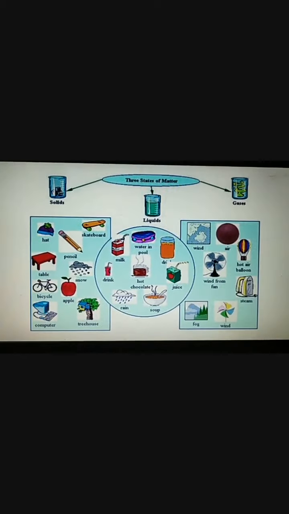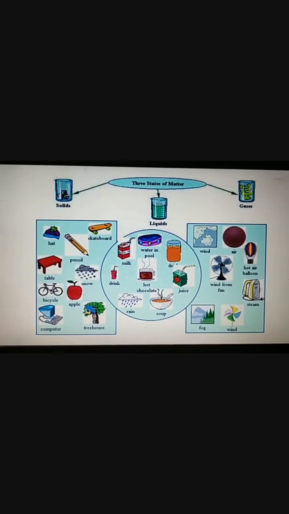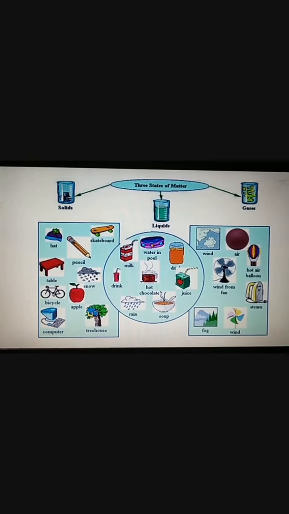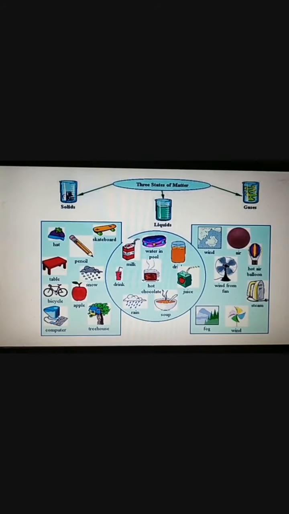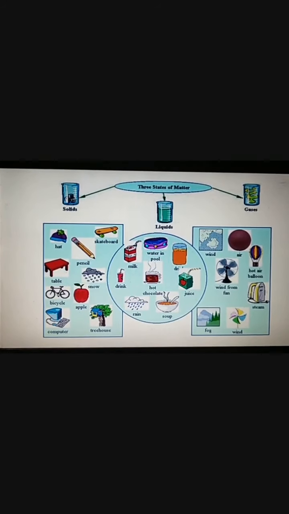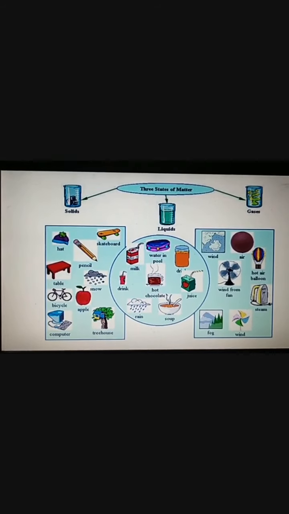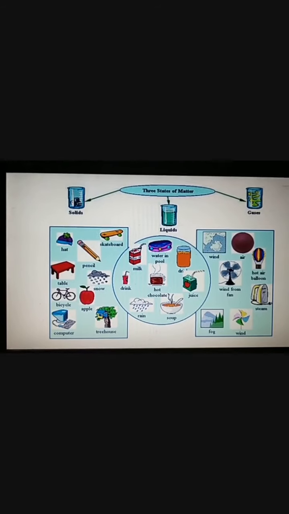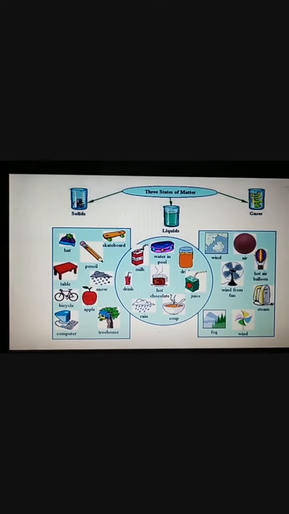We have discussed that there are three states of matter, that is solid, liquid and gases. See, there are various materials around us. These are the examples, right? So see the examples of solids: hat, pencil, skateboard. These materials are around you only. Yes, table, snow, bicycle, apple, computer. These are the solid things which you see around you.